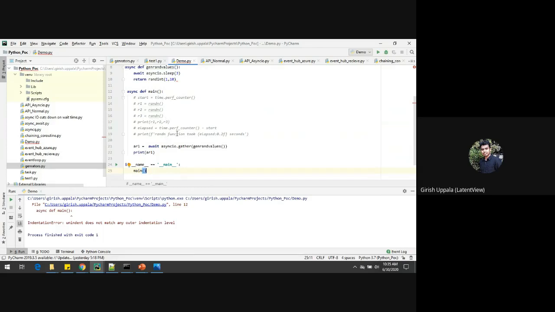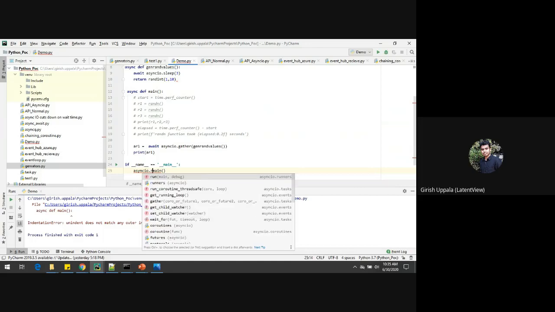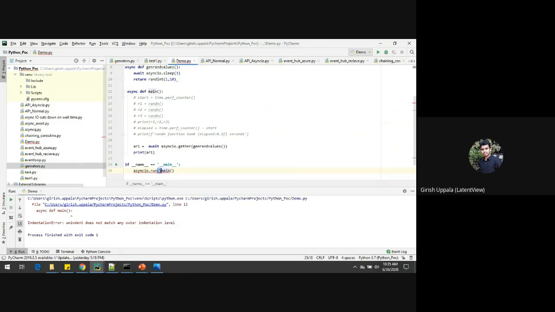So as I said, when you are actually going with a coroutine, you need to have an event loop. So what I will do is, I'm calling those functions. So this run is an event loop. I'm calling this main function inside this event loop.